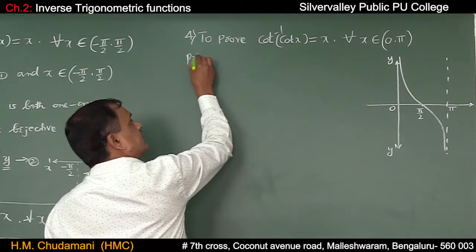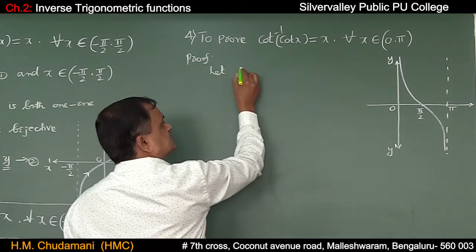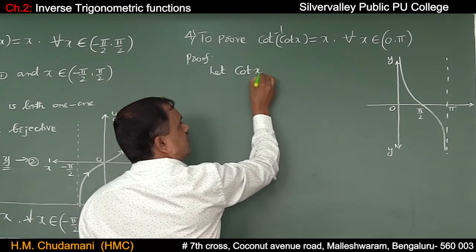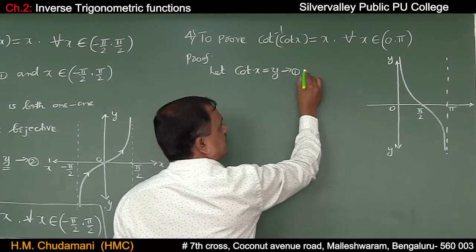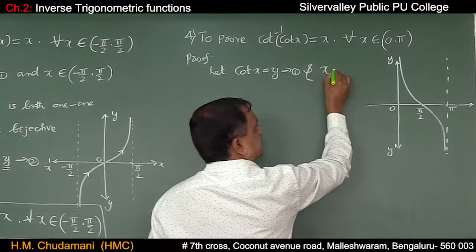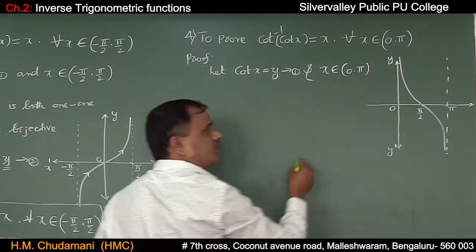Proof. Let cot x is equal to y, and x belongs to the open interval 0 comma pi.